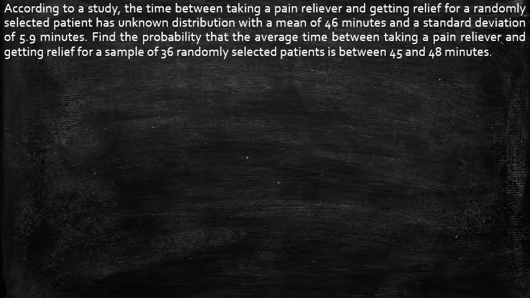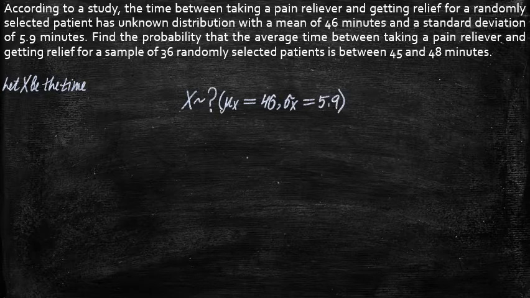The first thing you want to do when solving a problem like this is to introduce a proper notation. So let x be the time between taking a pain reliever and getting relief for a randomly selected patient. Then, according to the problem, x has unknown distribution with parameters mean of 46 minutes and standard deviation of 5.9 minutes. If we let x bar be the average time between taking a pain reliever and getting relief for a random sample of size 36,